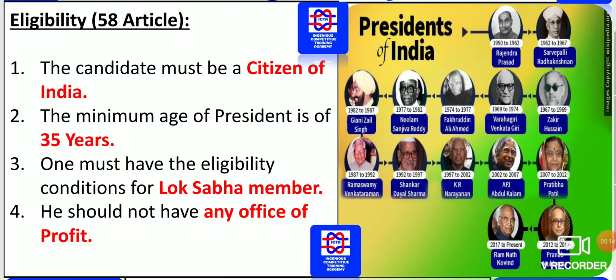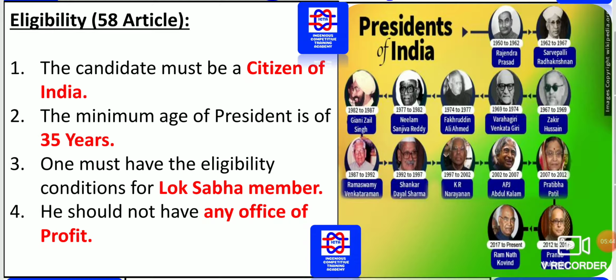And what exactly is the eligibility to become the President of India? As you can see on the right, these are all the presidents who officiated for India. Initially Rajendra Prasad, so please go through that, Sarvepalli Radhakrishnan, and at the end Pranab Mukherjee. After this we have Ramnath Kovind at present.